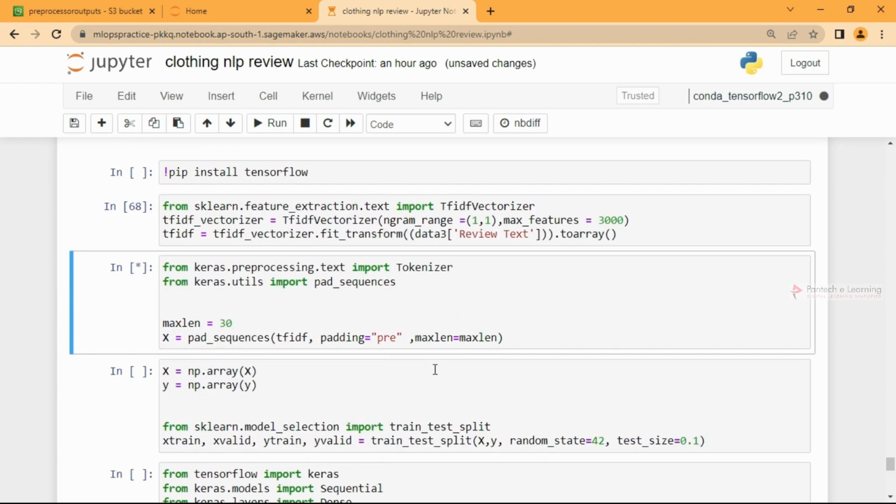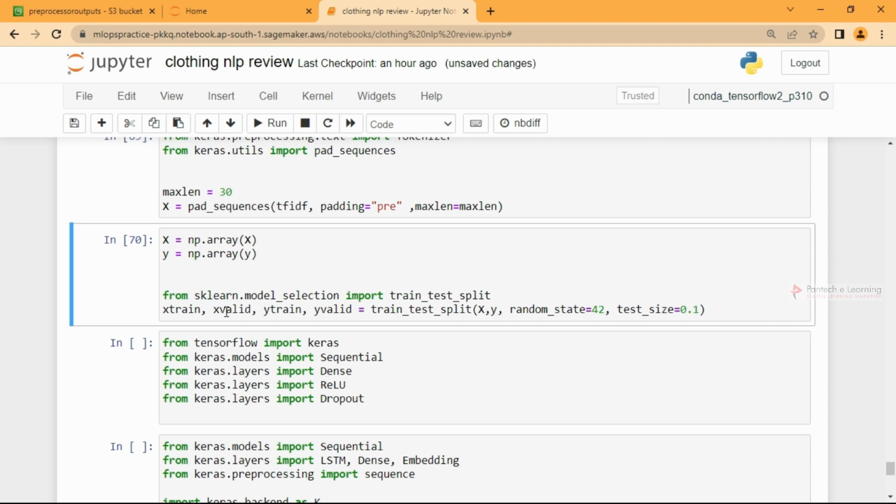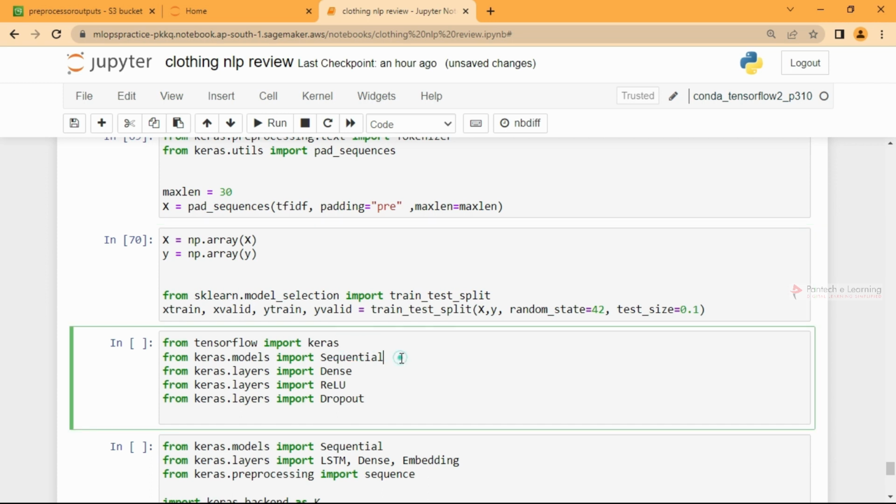Once it is done, we store it in X. We already have Y. I'll turn them into arrays and go with X train, X test, Y train, Y test, under different names like validation, train, etc. From TensorFlow Keras, we need Sequential, Dense layer, ReLU, and Dropout. Sequential is for building the network. Dense is the layer, and you can add neurons in it. ReLU is the activation, and Dropout is something you can add in between if you want to avoid overfitting. Some information will be left out every time a layer passes its output.